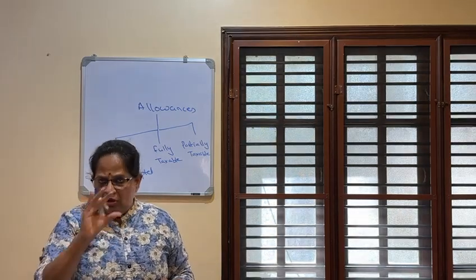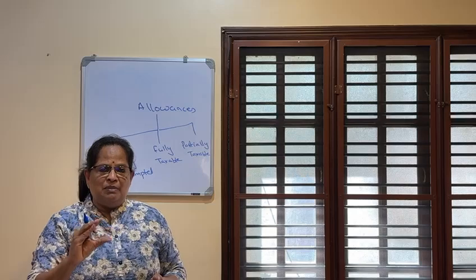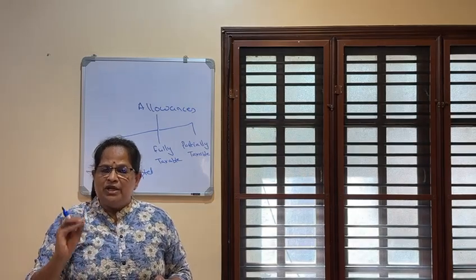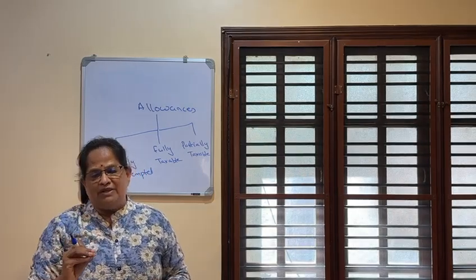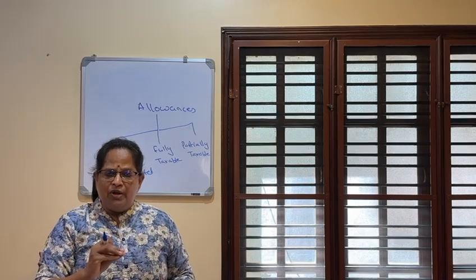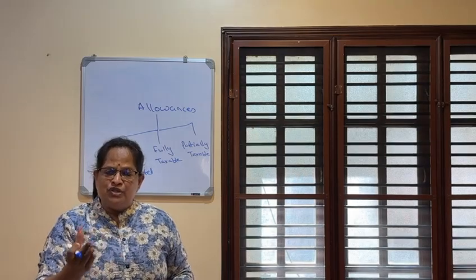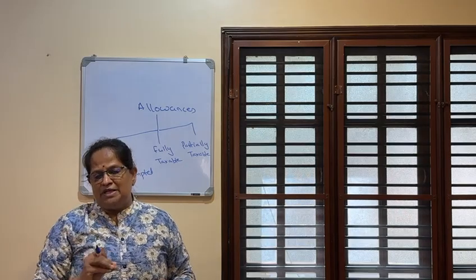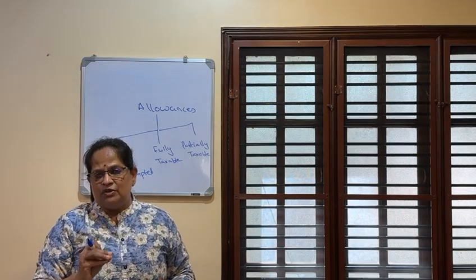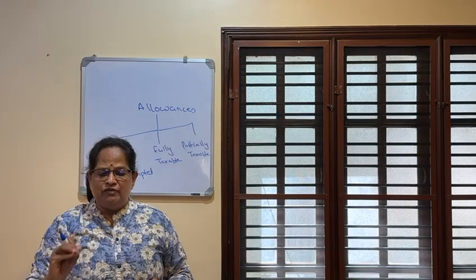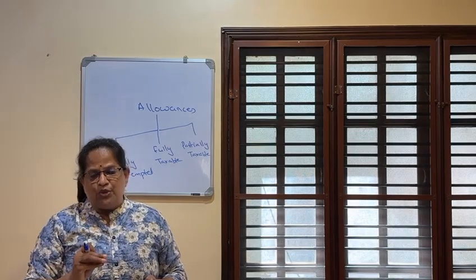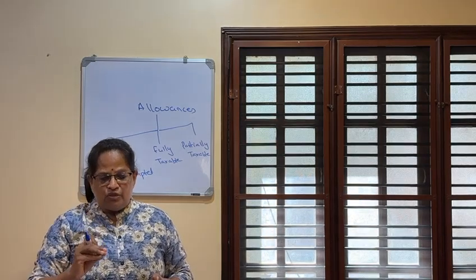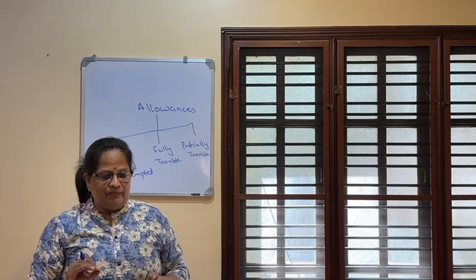See, imagine all these allowances. Imagine in a problem it's given that 5,000 rupees were received, but they had spent only 3,000. If it's uniform allowance, the employer paid 5,000, but the employee has produced the bill only for 3,000. So the actual received minus the amount spent will be taxable. In this case, 5,000 minus 3,000, 2,000 will be taxable. Now transport allowance is fully taxable, but for differently abled persons, 3,200 per month is exempted.